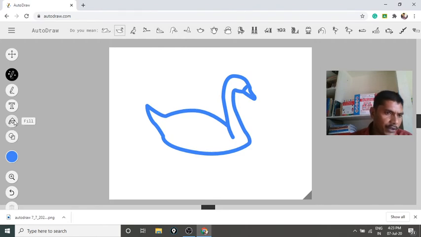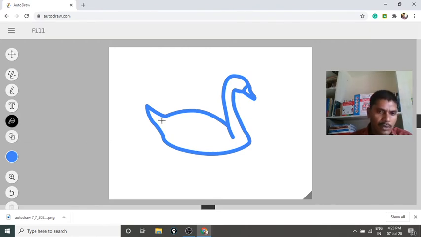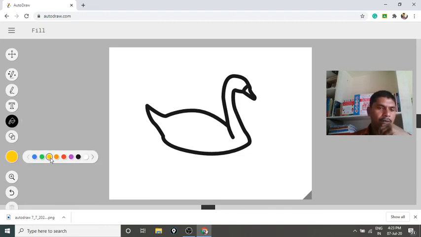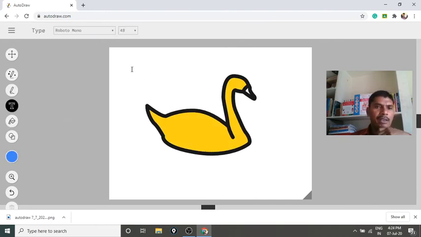Which type of color you want, you can choose. I don't want this border after coloring, so I change my color to black. Here I am clicking on the line only, so the duck becomes black. Now I am using the color, it may not be good, so I am using a yellow duck. If you want to type here, you can type.